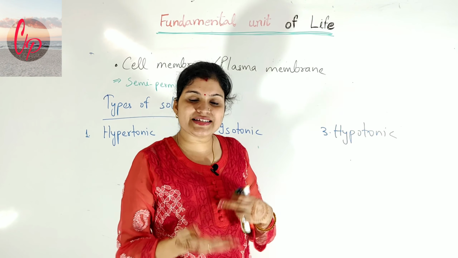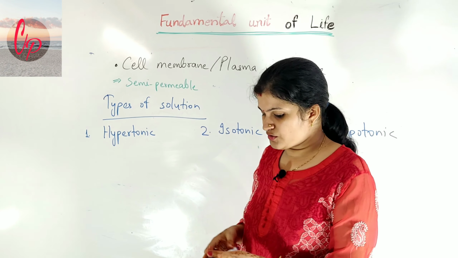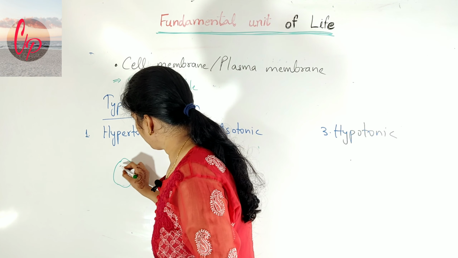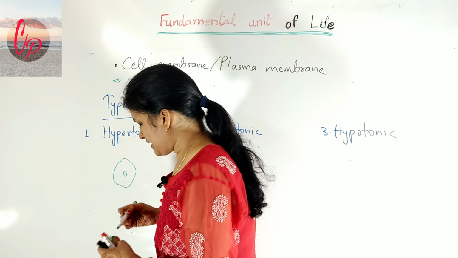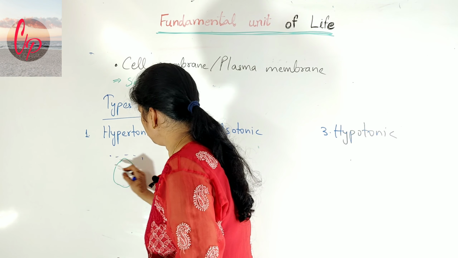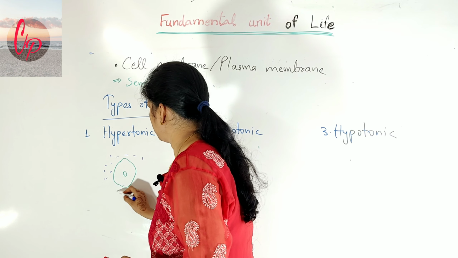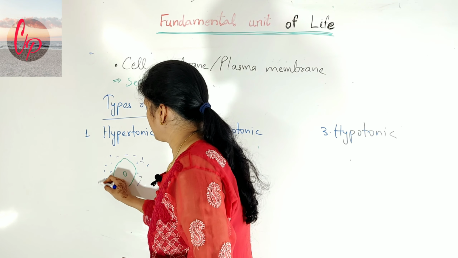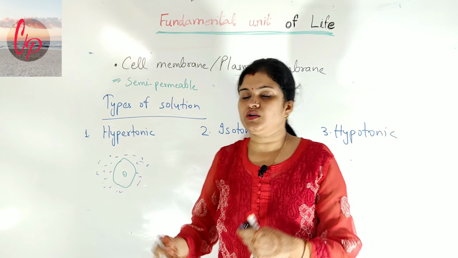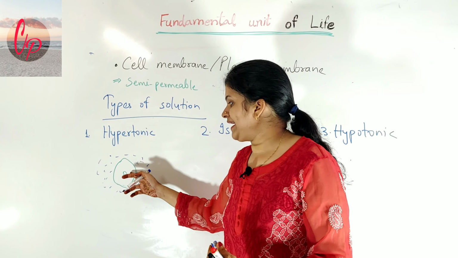Suppose our cell is present here, this is the cell, and it is surrounded by a solution which is more dense, or basically has more solutes as compared to the cell.